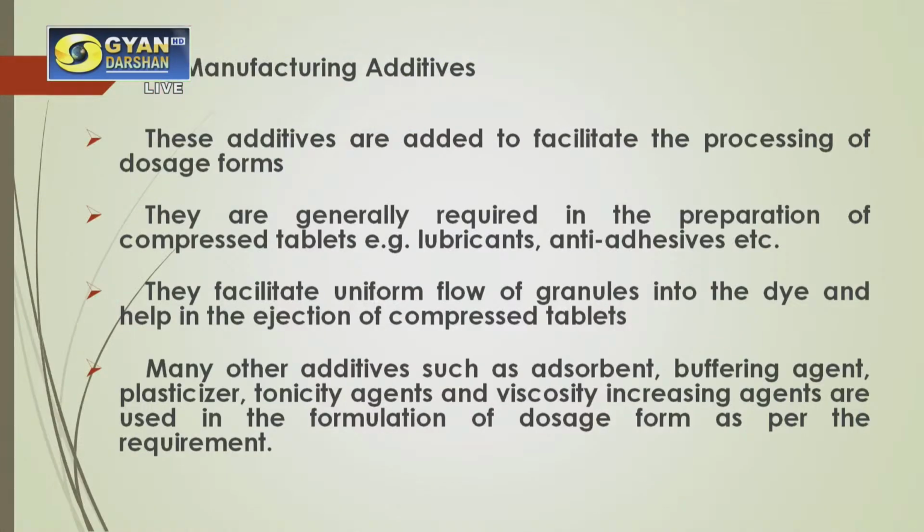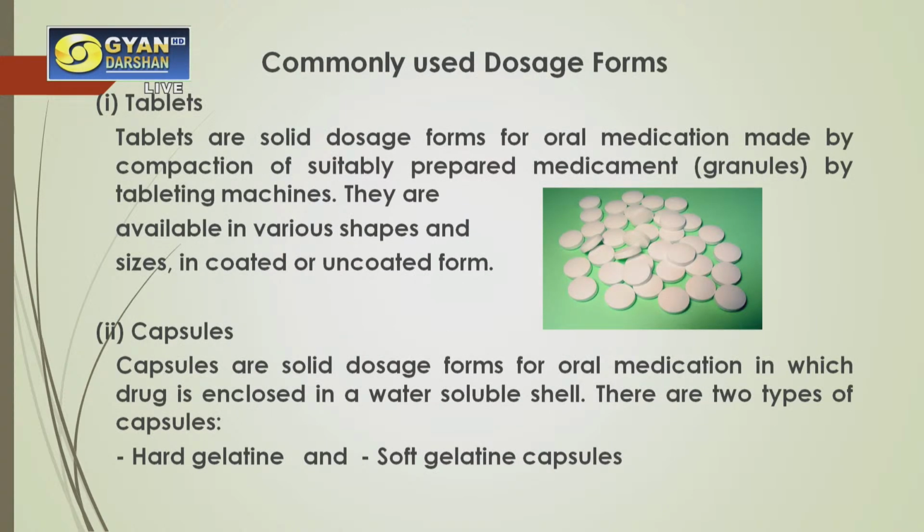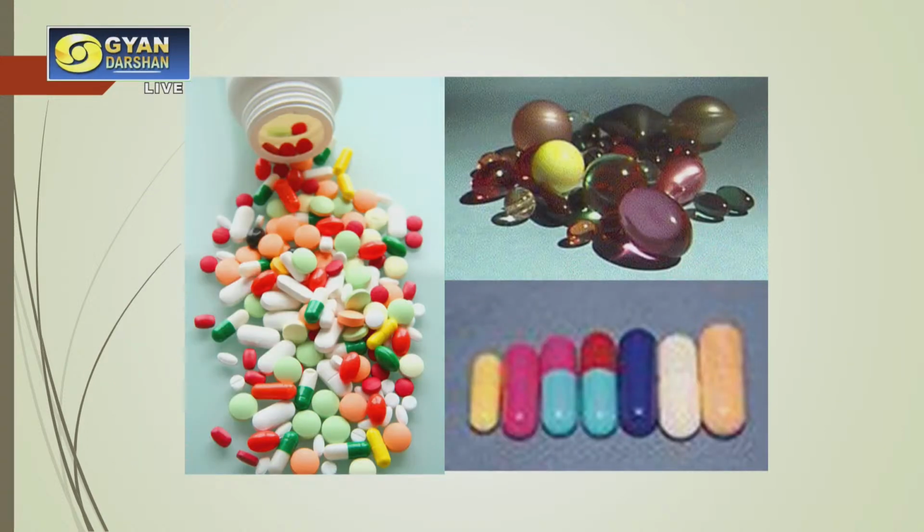Okay. So next are the manufacturing additives. These additives are added to facilitate the processing of dosage forms. They are generally required in the preparation of compressed tablets, lubricants and anti-adhesives. Now we know that the commonly used dosage forms are tablets and capsules. I will not go into the detail of all these, because in an earlier session we have already discussed the different kinds of dosage forms.